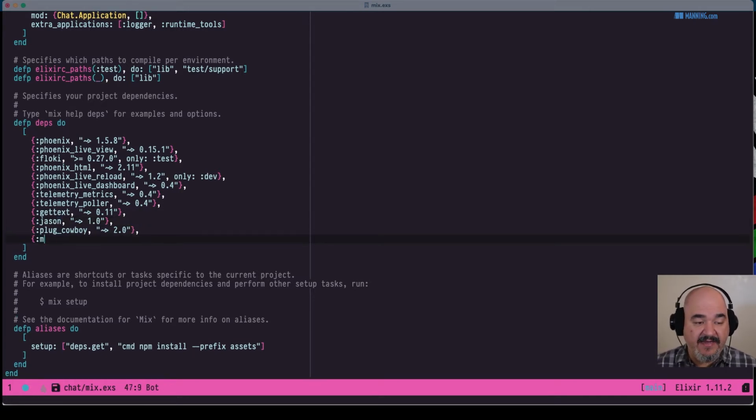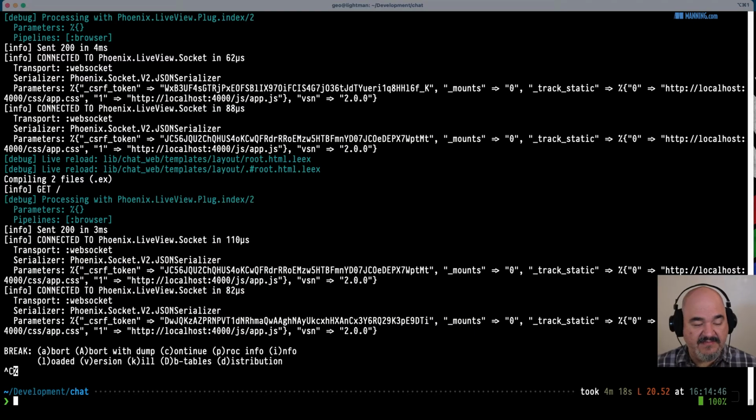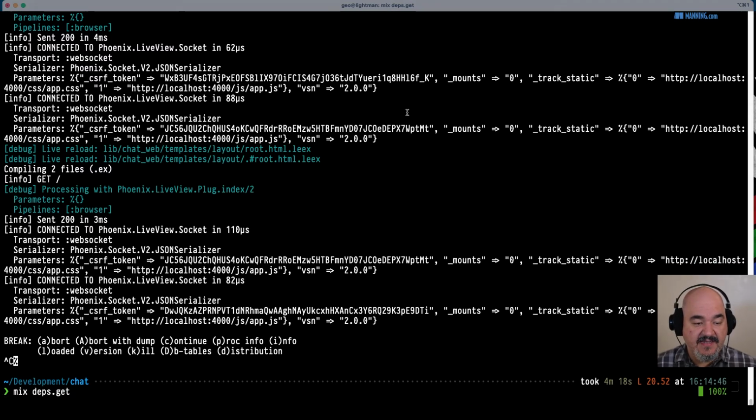We want to add another one here, Monomic Slugs. Man, that is so hard for me to say and spell. So we're at 0.0.3 on this package, so we want to make sure to get that one, or anything above that within the point release. So we can say mix deps.get, and that'll fetch that package for us.